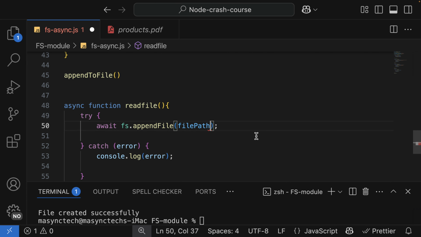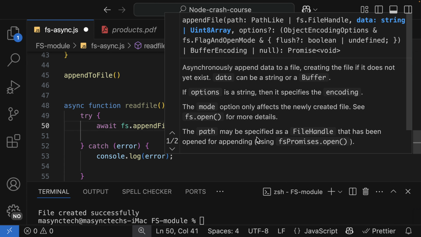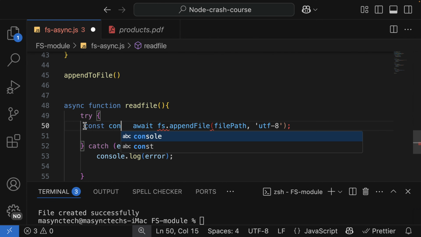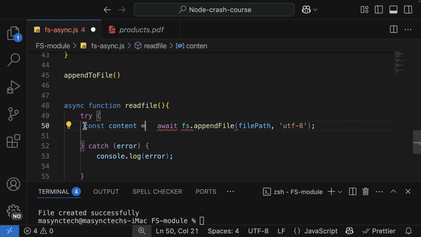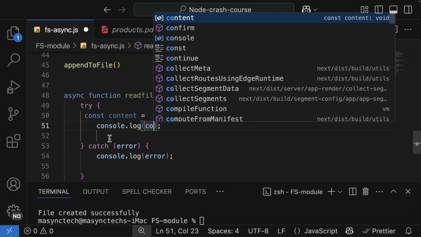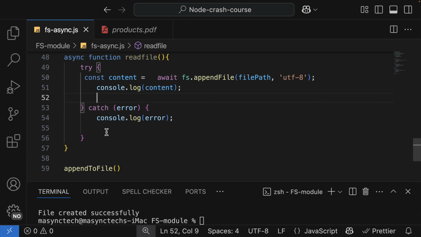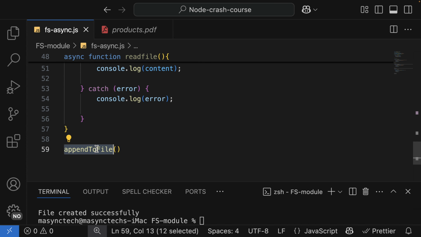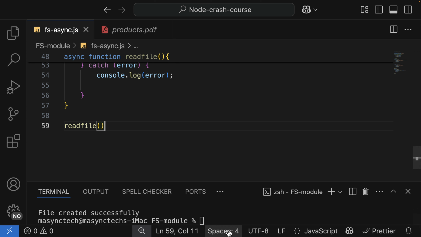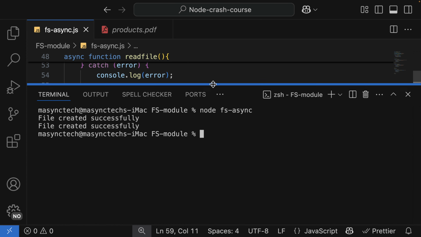I'm going to use comma here and then UTF-8, and let me assign to a variable as content, which is equal to that, and let me log the content. Perfect. Let me call the file here as read file, and let me check,